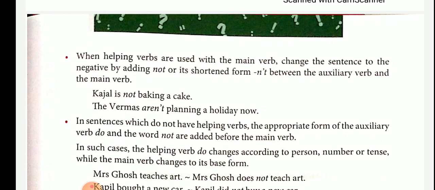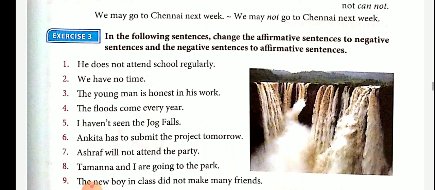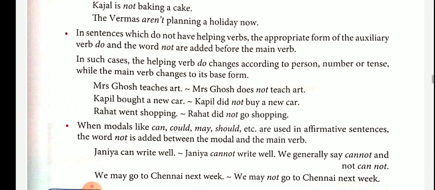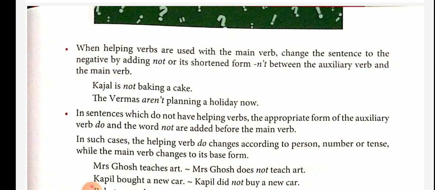She writes a poem. Here writes is present tense. There is no auxiliary. The negative is she does not write a poem. They clean the classroom. They clean, C-L-E-A-N, the classroom. So the verb is clean, that is present tense plural. So for the negative we have to use do plus not. They do not clean the classroom.